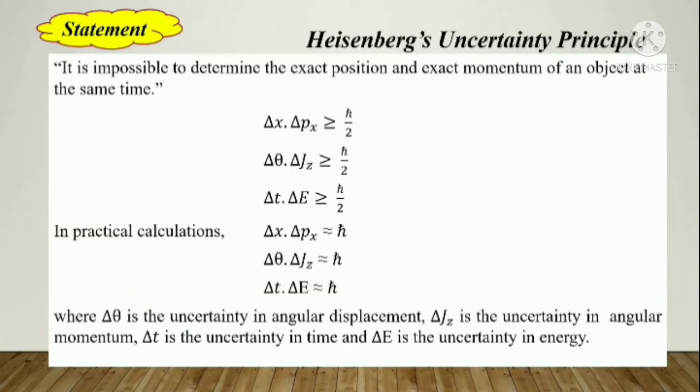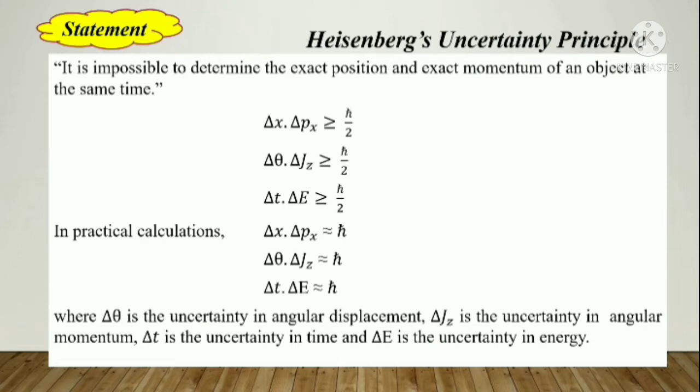Now, before starting Schrodinger and other topics, we need to study a new topic. Not a new topic, you have studied this in your chemistry classes or physics classes, in smaller classes. You must have studied this: Heisenberg's uncertainty principle. This statement is very important, and also its applications. You should study its statement and also the applications. There are 2 applications according to the 2019 scheme. Before stating those applications, let's see what the uncertainty principle is. It was formulated by Heisenberg, and so this principle is also known as Heisenberg's uncertainty principle.